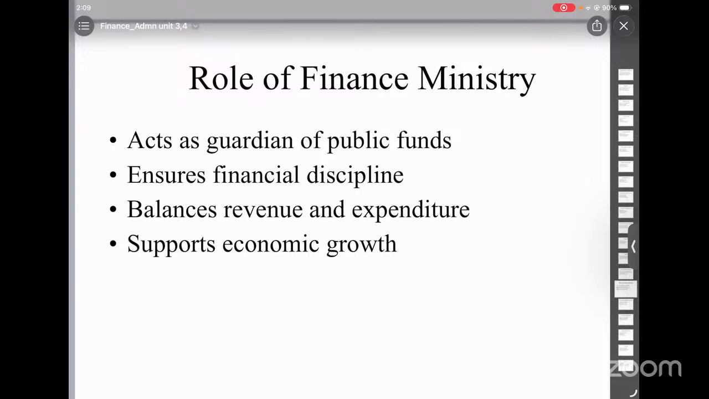In this role, the Finance Ministry acts like an independent authority. It works without pressure from other departments. It ensures financial discipline in government functioning. It is often considered as an extended arm of Parliament. This is because it ensures that public money is used properly. It also monitors whether government expenditure is within limits. In simple words, it acts as a guardian of public funds.